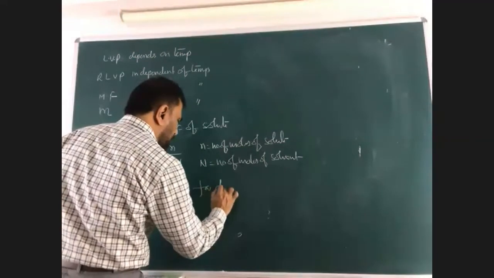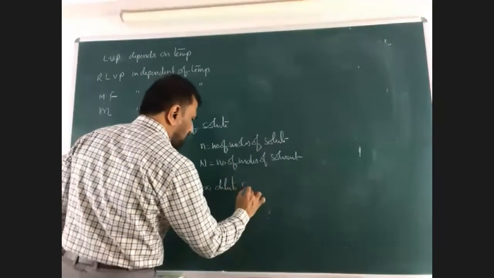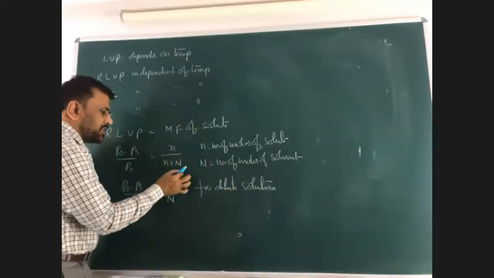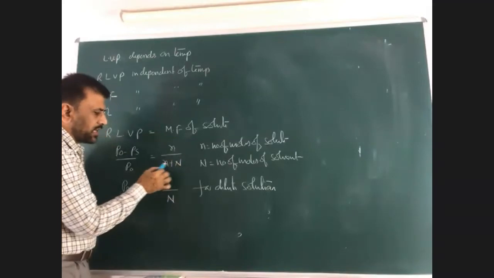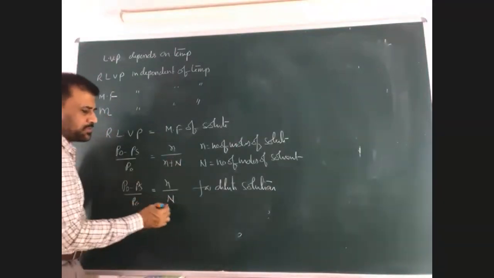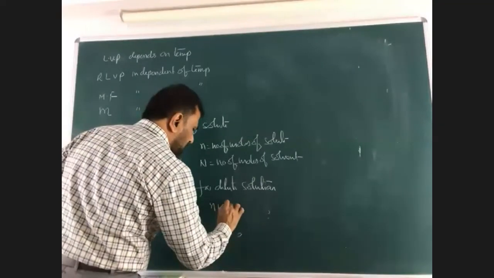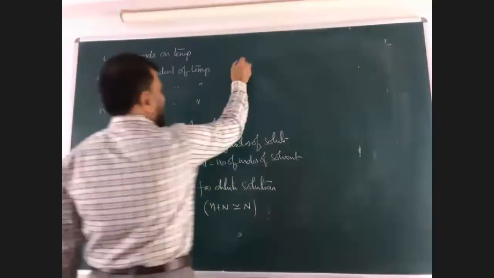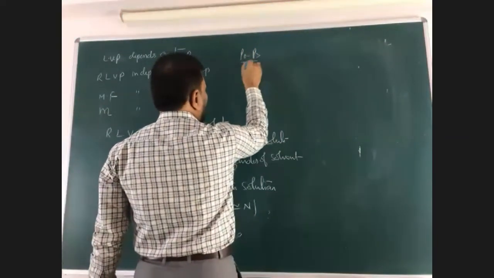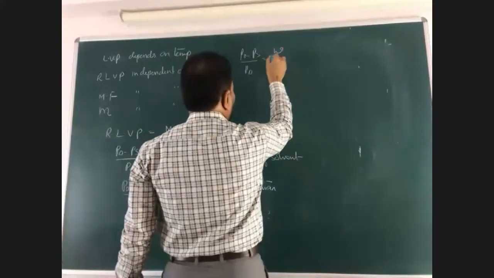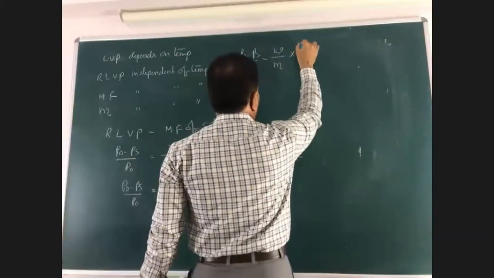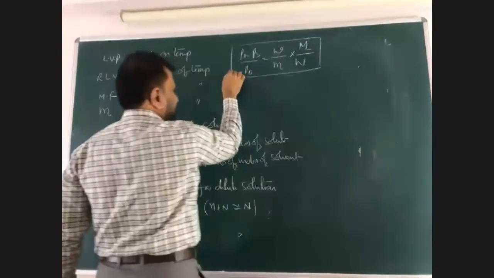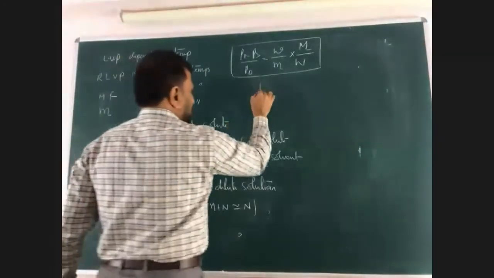For dilute solutions, the amount of solvent is very high. In such a case, small n plus capital N becomes capital N; small n plus capital N is almost equal to capital N. Now this can be written as P naught minus PS by P naught is equal to weight of solute by molecular weight of solute, into molecular weight of solvent by weight of solvent. This is for dilute solutions.